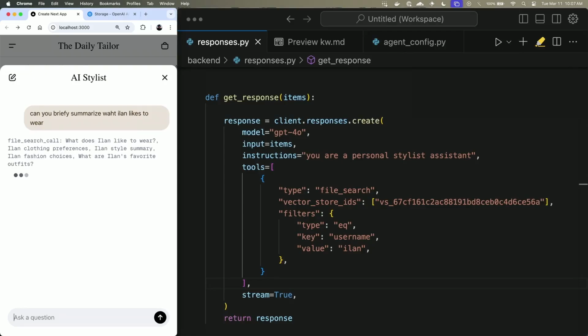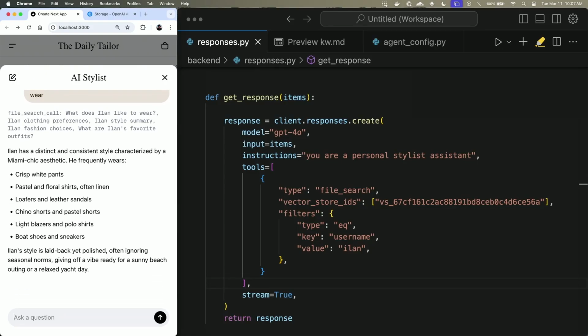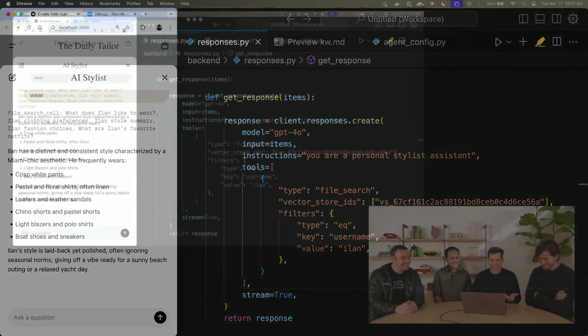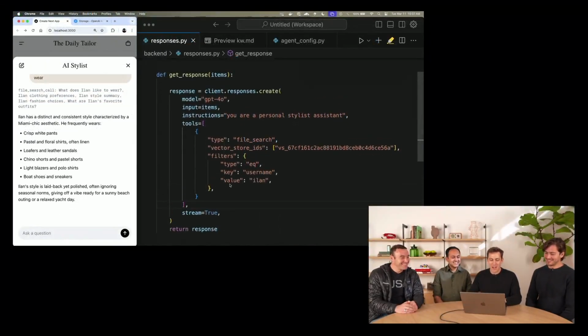And now it can actually tell you what Ilan likes to wear. Cool. So Ilan has a distinct and consistent style characterized by Miami chic. That's really awesome. So the file search tool is a great way to bring information about your users into your application.